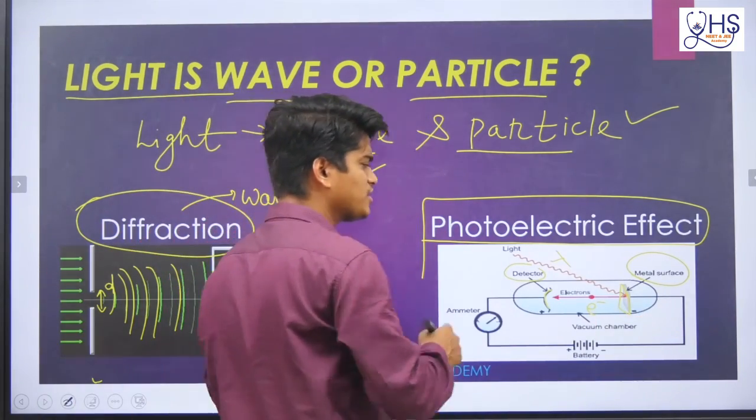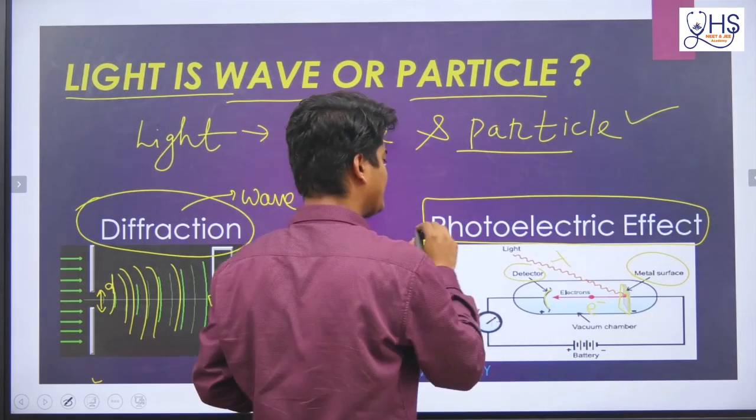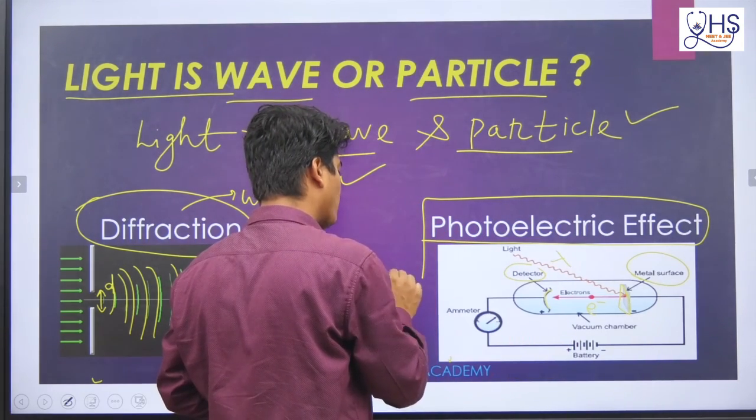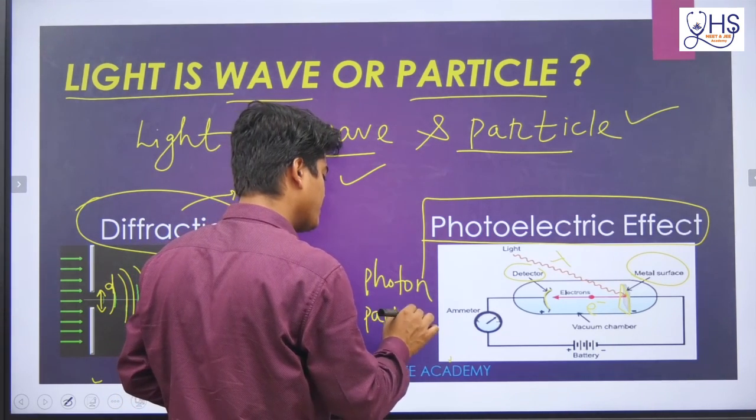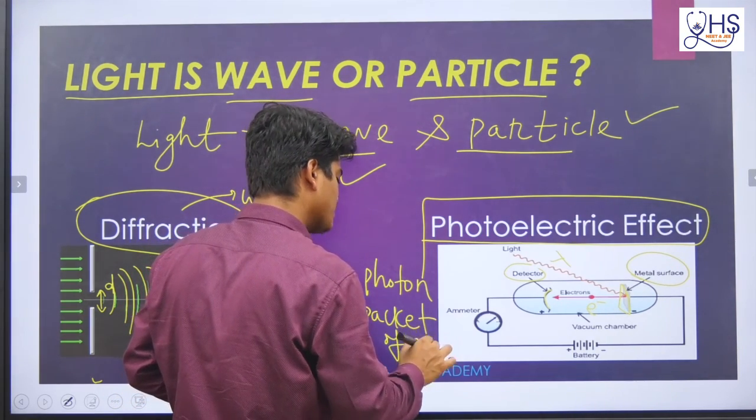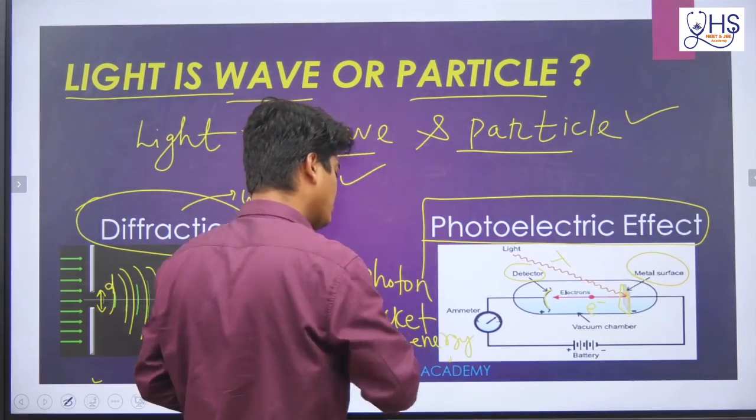In this case, what do we consider? Whenever light comes, it comes like a photon, or basically like a packet of energy. A packet of energy.